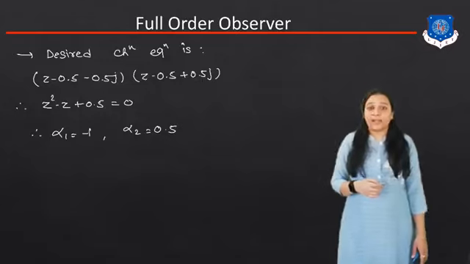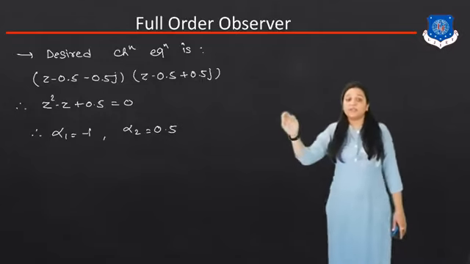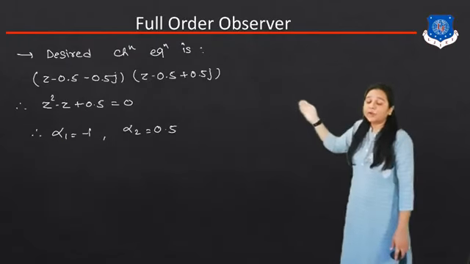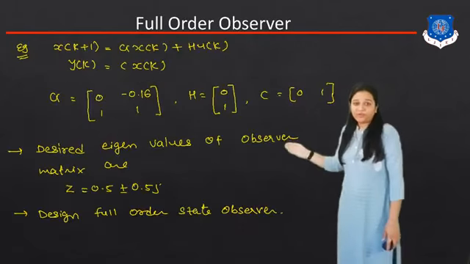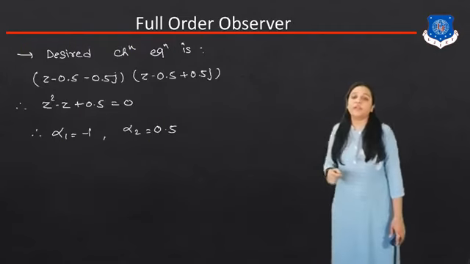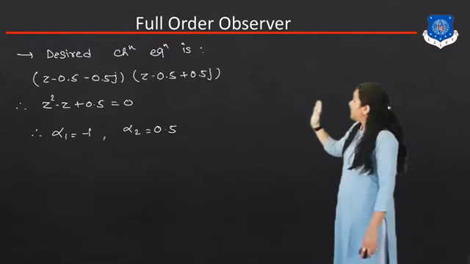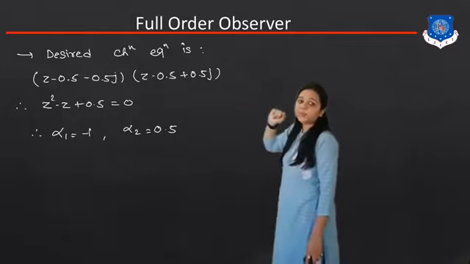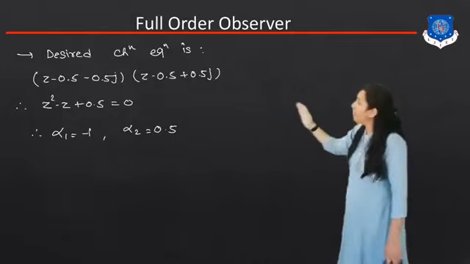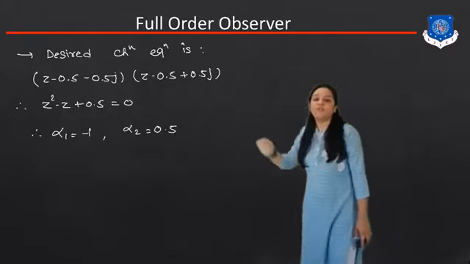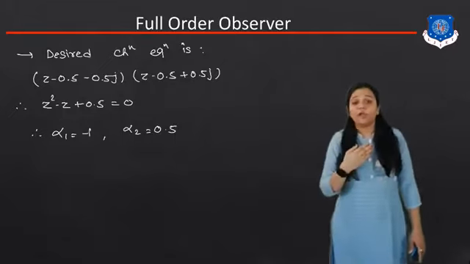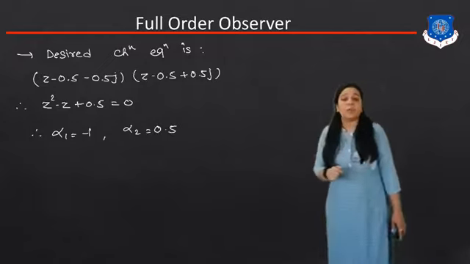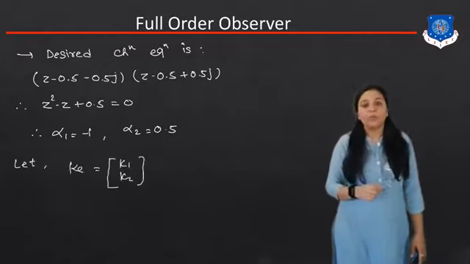Okay, so for that, our design characteristic equation is given in the question here. Z is equal to 0.5 plus or minus 0.5 Z. So we can write the equation in this manner: Z minus 0.5 minus 0.5 Z and Z minus 0.5 plus 0.5 Z. Okay, so the equation will become Z square minus Z plus 0.5 is equal to 0. So we can get two roots, alpha 1 and alpha 2. We get alpha 1 is equal to minus 1 and alpha 2 is equal to 0.5.